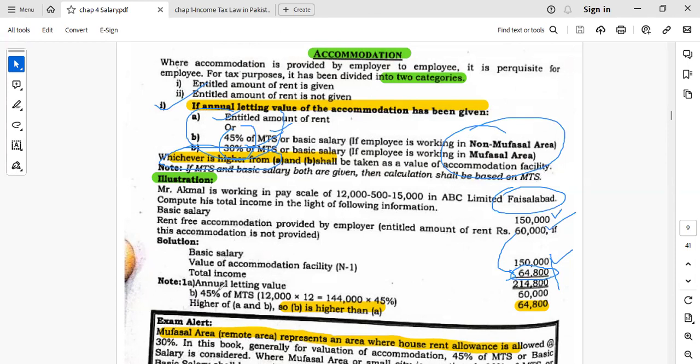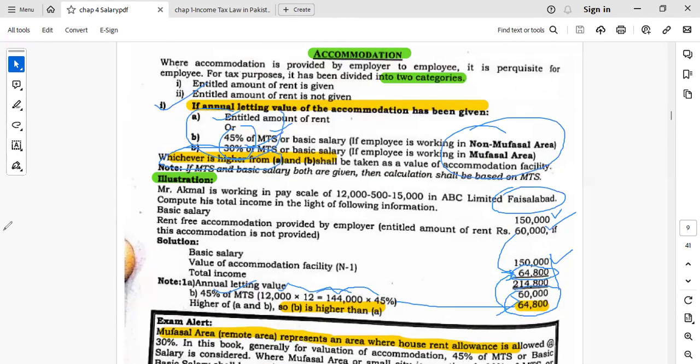So 45% of the minimum time scale is taken, 12,000 minimum salary multiplied by 12 is the annualized salary, and then this annualized salary will be multiplied by 45%. Amount is 64,000. Now the condition is that whichever is higher will be added in the income.